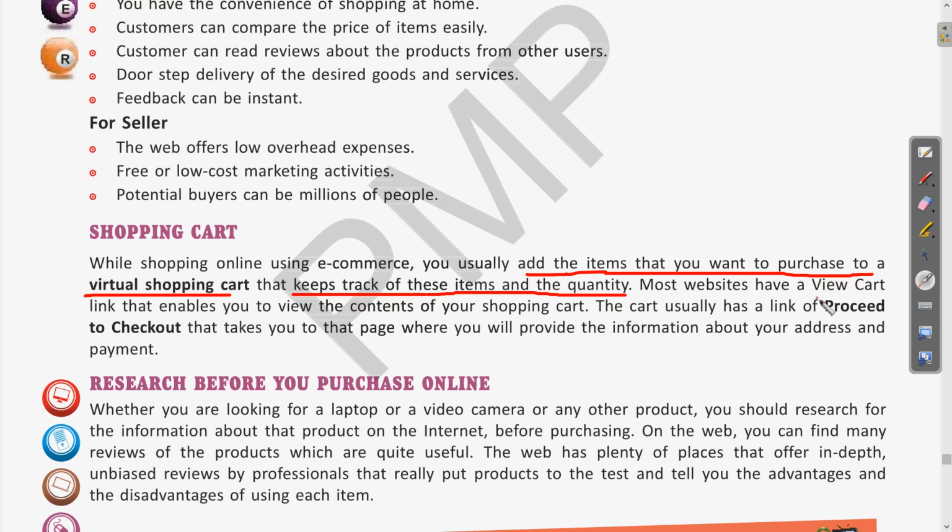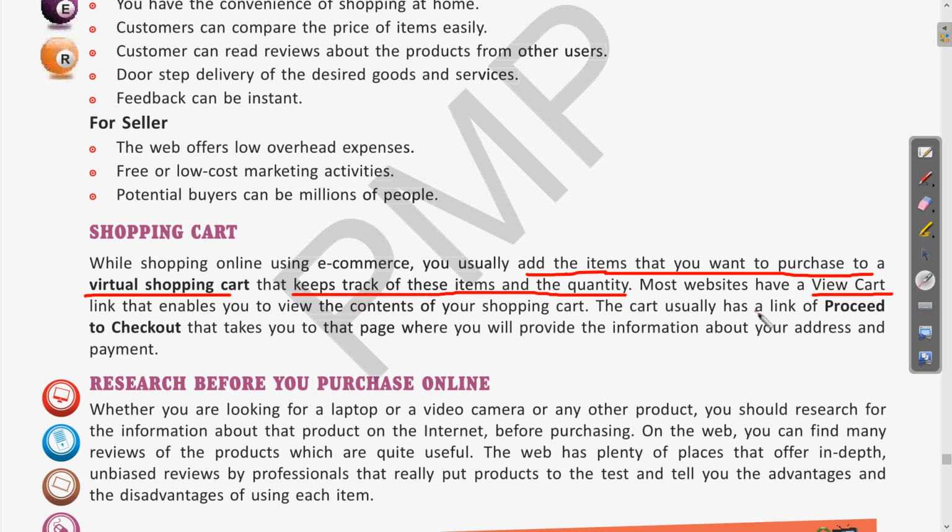So most websites have a view cart. This view cart is the same as the shopping cart. Clear? So the shopping cart enables us to view its contents. Whenever we add different items in this shopping cart, we can keep track as well as view what the contents of the cart are, what the quantity is, and what the total price of the items we have added is.